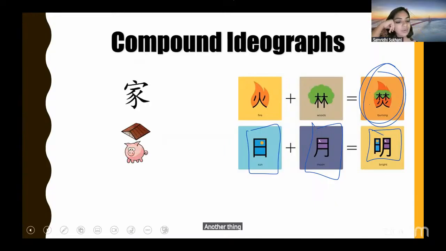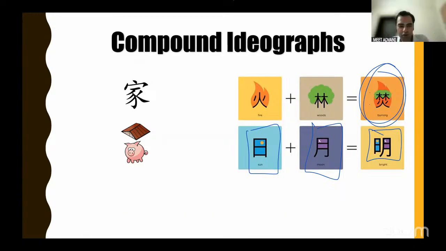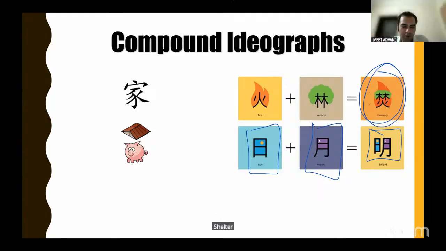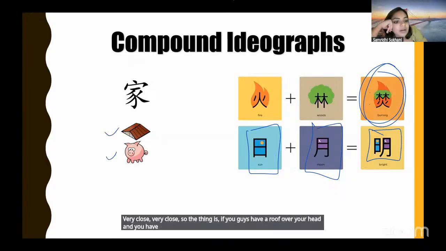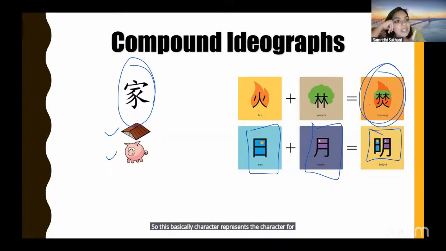Another thing, we have a roof and a pig. What do you think roof and a pig represents? Pigsty? Slaughterhouse. 5,000 years ago, what did it used to represent? Farmhouse. Shelter. Very close. So if you have a roof over your head and you have a pig to raise, that means you have a stable income household, because पैसा है तभी pig को चारा दे पा रहे हो. So this character represents home, family, house.